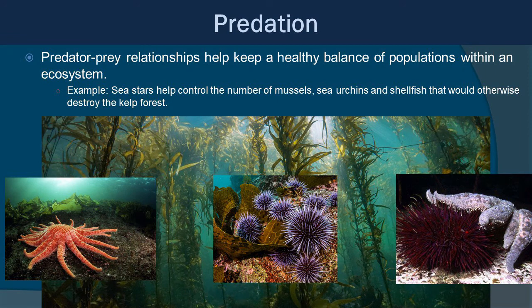Now, predator-prey relationships help keep a healthy balance of populations within an ecosystem. For example, if you look at the kelp forests off the coast of California, these are the large stalks of algae that kind of create a big forest, right? Now, sea stars, specifically something called Pycnopodia, help to keep the number of mussels, sea urchins, and shellfish down that would otherwise consume and or destroy the kelp forest itself, and thus the entire community. Now, sea otters are also involved in this little play as well, but this is just an example looking at the sea star Pycnopodia and its relationship to the whole community.